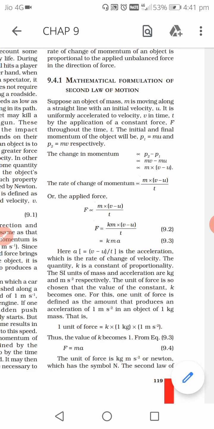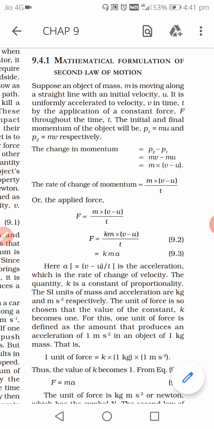Okay, now I will explain this statement. Suppose initially, means at the beginning, we have an object having a mass of m, which is moving in a straight line with initial velocity u. Mass is m, initial velocity is u. What is its momentum then?